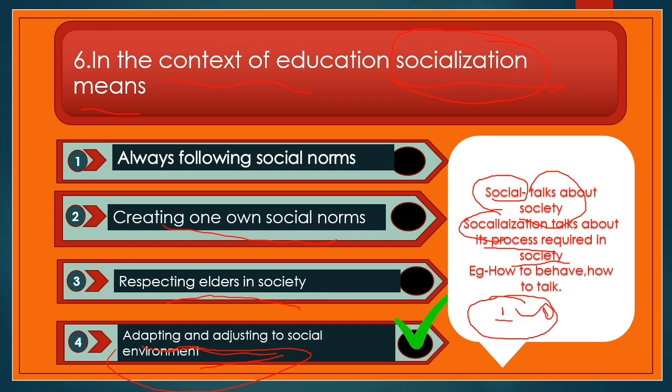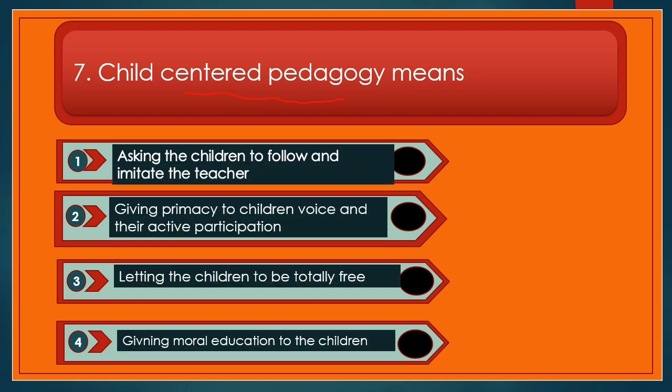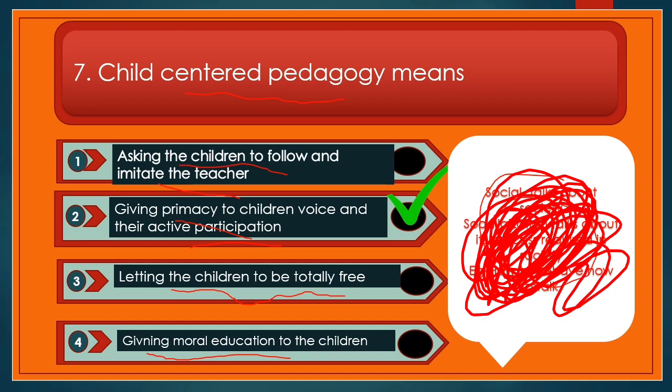Next question. Child-centered pedagogy means, and options are asking the children to follow and imitate the teacher, giving primacy to the children's voice and their active participation, letting the children be totally free, giving moral education to the children. And what is the right answer? Giving primacy to the children's voice and their active participation. Earlier we had two types of pedagogies: teacher-centered and child-centered.